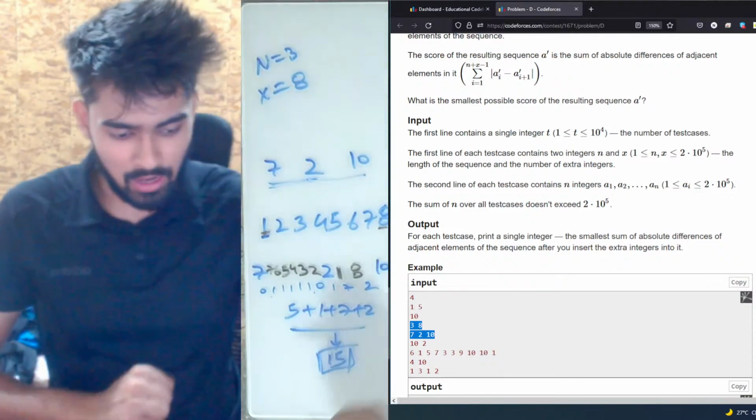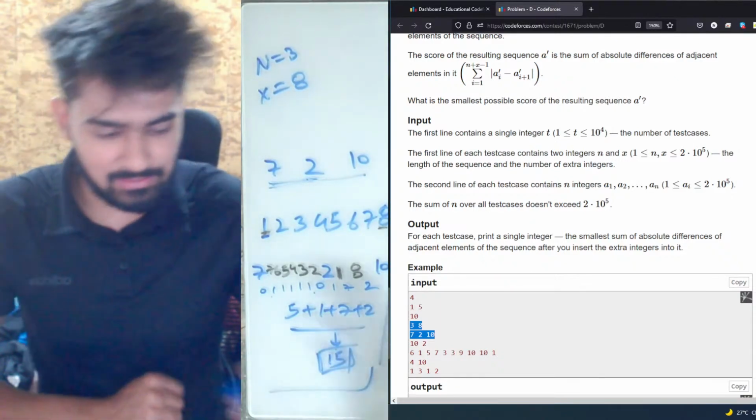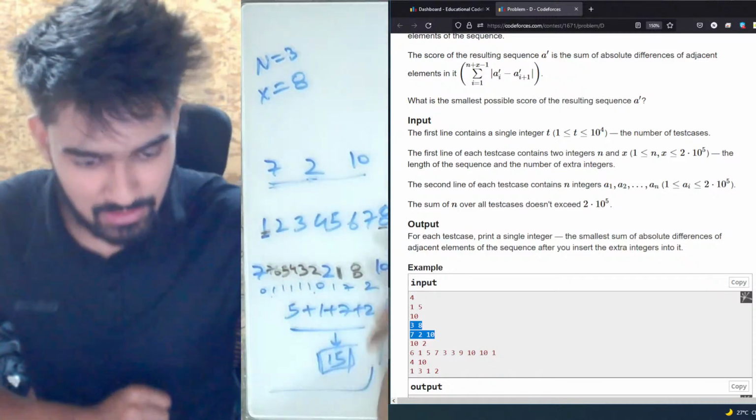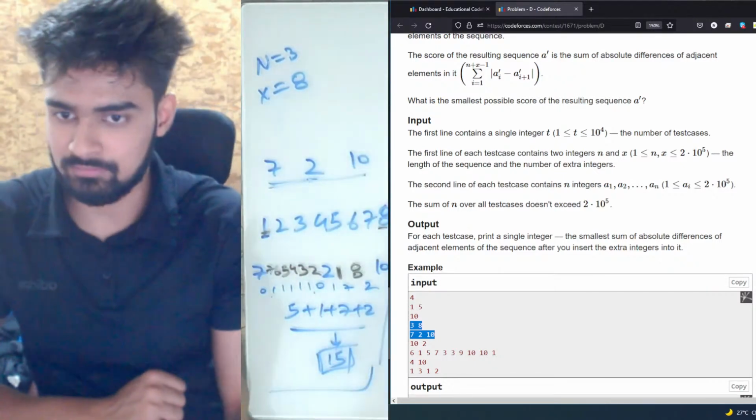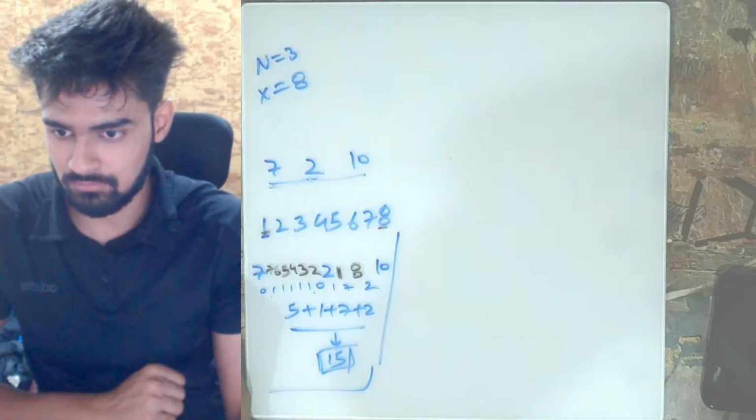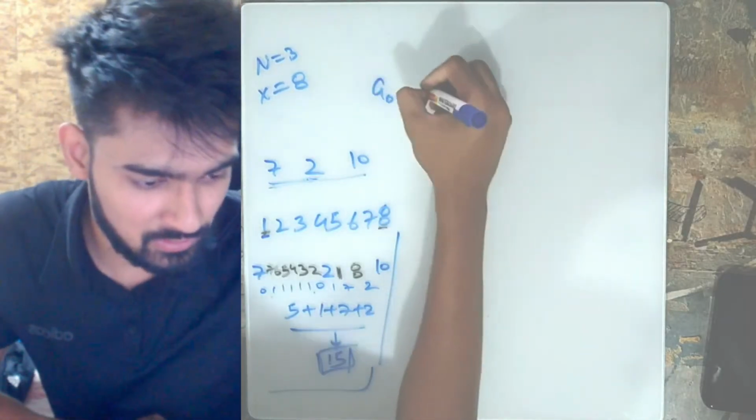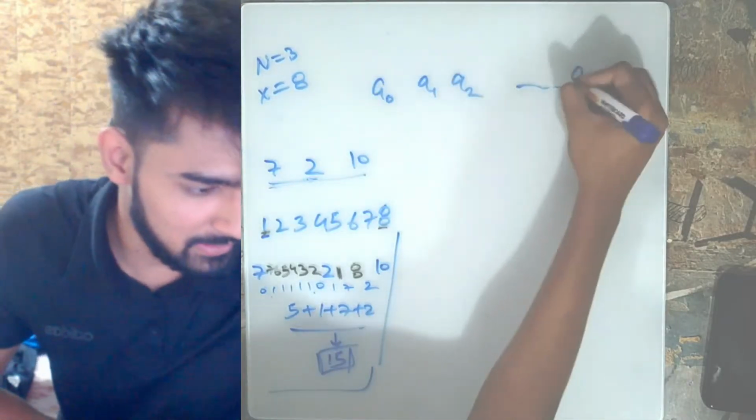Okay, now how to do this problem? Let's forget about the constraints. Okay, let's say you had a0, a1, a2 till an.